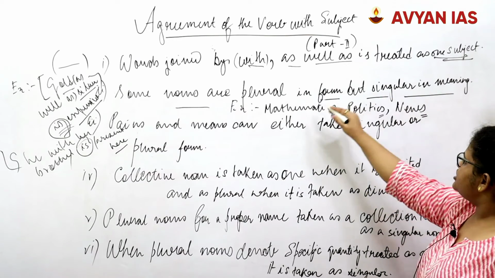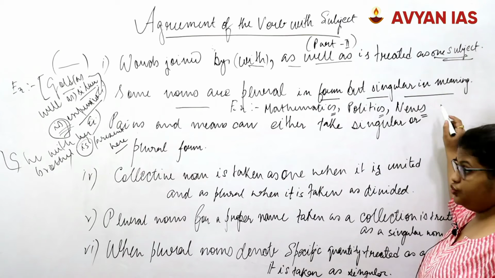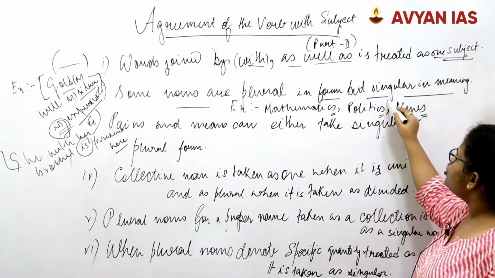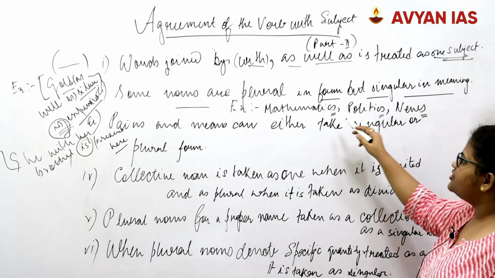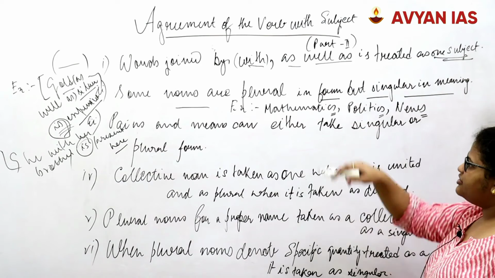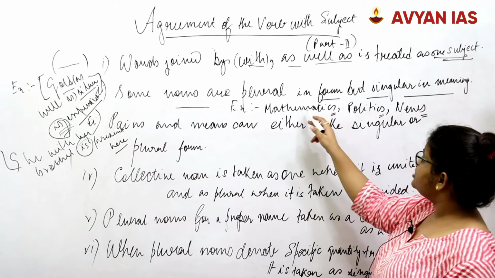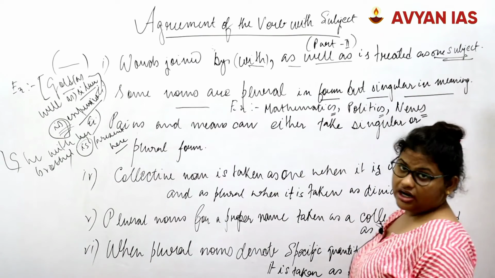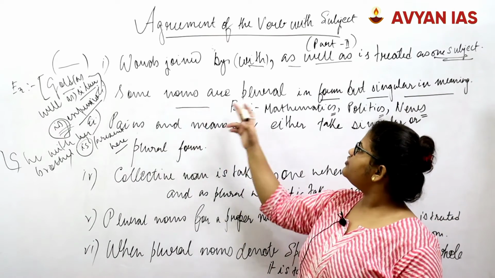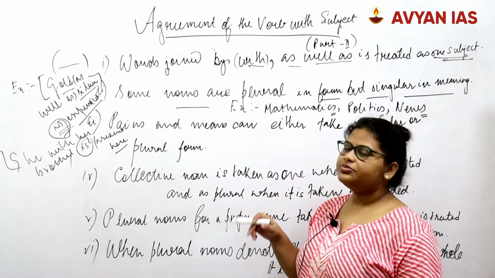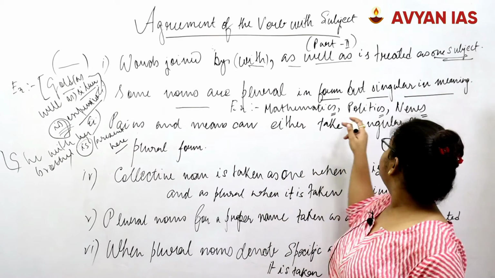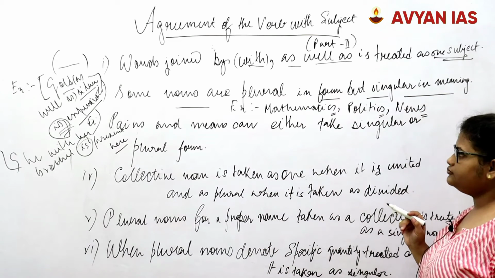So we don't say a piece of new, we say a piece of news, or she's involved in politics, or I am good at mathematics. Whenever we are using these words, and there are a few others also, we would be using them in the singular form.